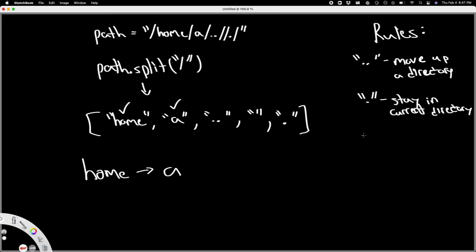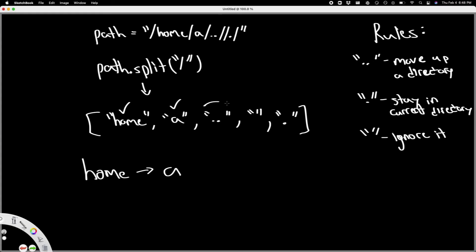And then if we see any amount of slashes that's more than one, but here I'm just going to write as an empty string because that's how we're going to see it in our array, what we want to do is ignore it. Because if we see more than just one slash, we want to treat it as just a slash. And if we were to treat these two slashes as just a single slash, and then we were to call split on this new string, where instead of having two slashes, it only has one, this empty string wouldn't even be there. It will be two dots and then a single dot. So that's why we can just ignore it.